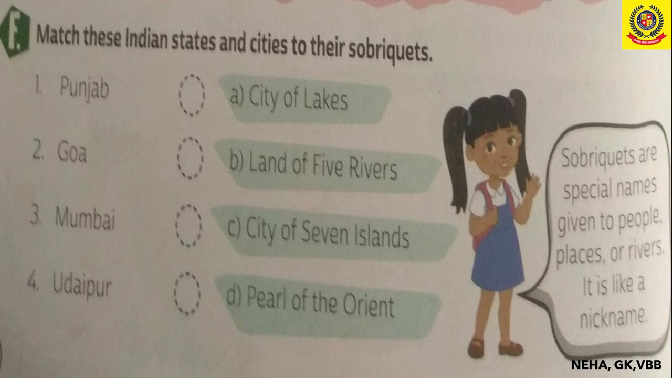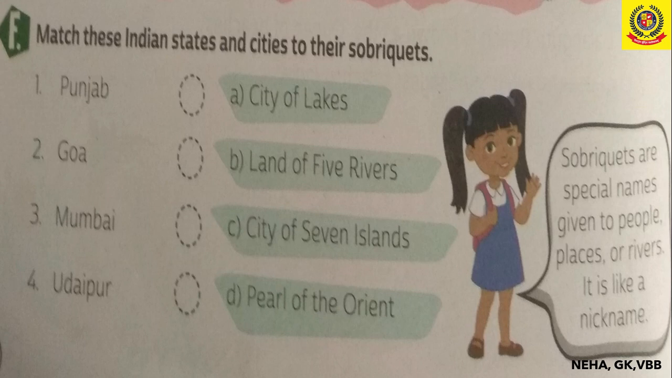Now next is the last part of chapter 3. Match these Indian states and cities to their sobriquets. Now what are sobriquets? These are the special names given to a person, place or river. It is just like a nickname. Like you must also have your nickname. So some states or cities are given nicknames or sobriquets.